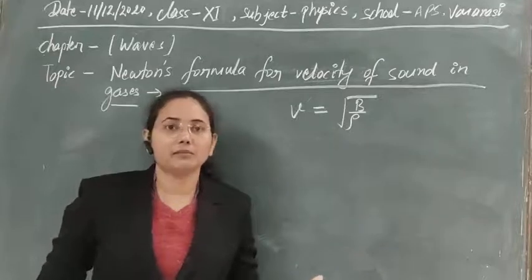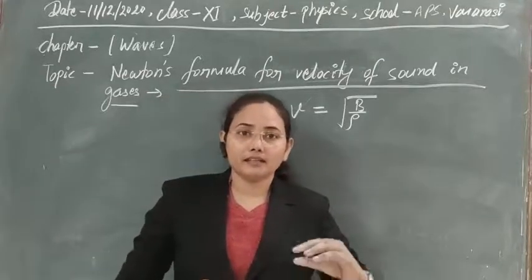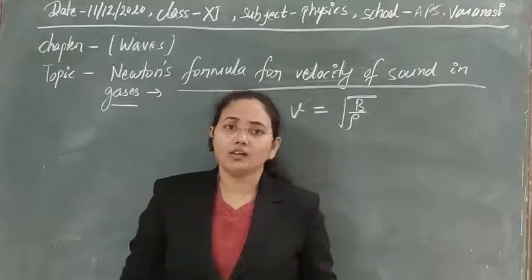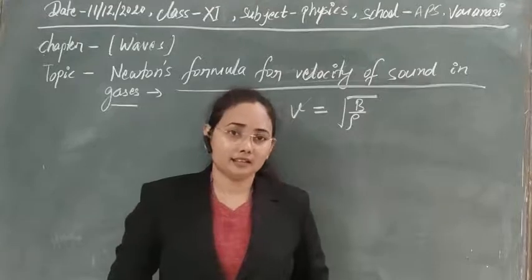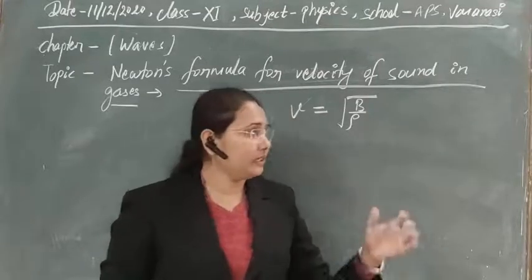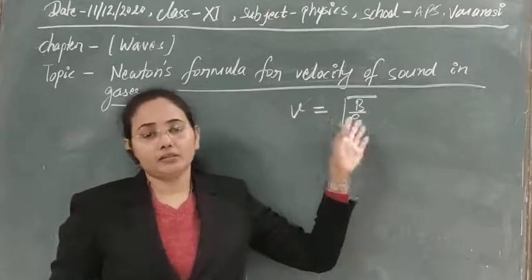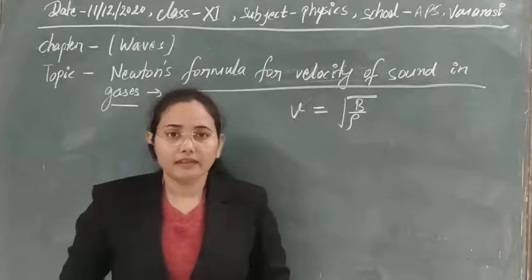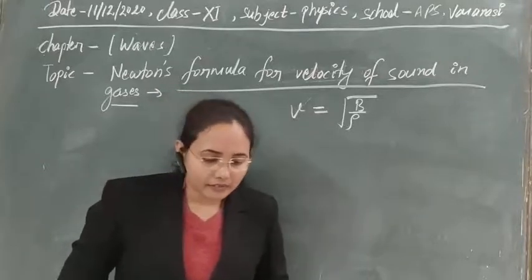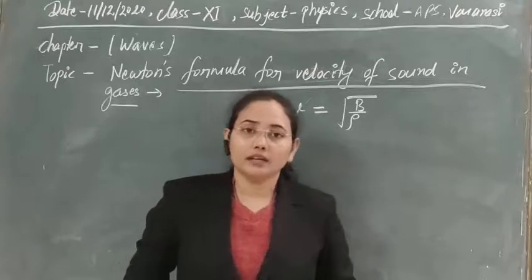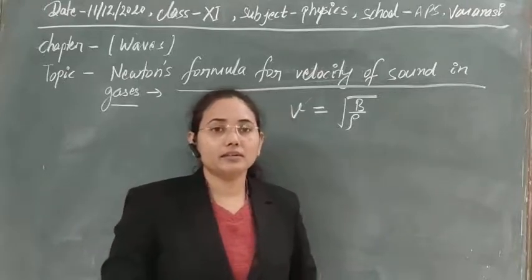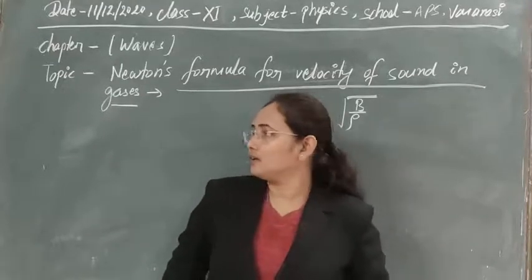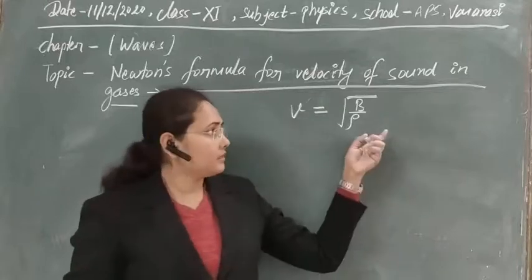Actually we have seen experimentally that the velocity of a wave depends on the density and on the bulk modulus of the material. So with the help of that we have derived a formula. These types of formulas are known as empirical formulas. So Newton derived a formula empirically, and after that he even calculated the velocity of sound in air.